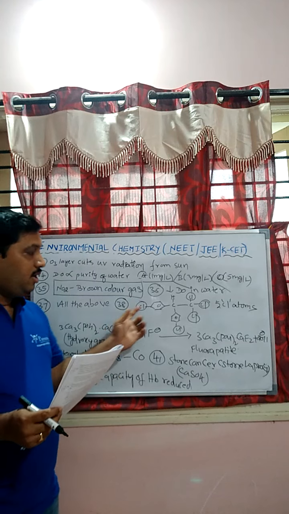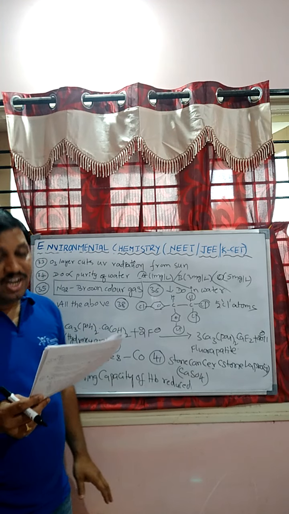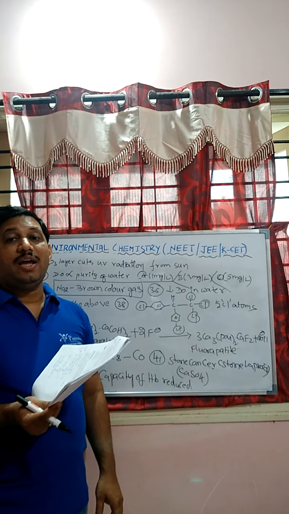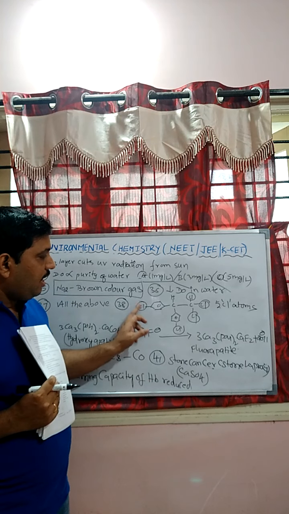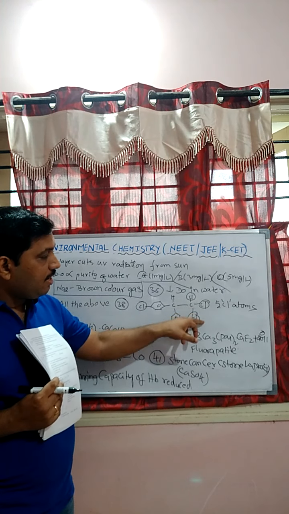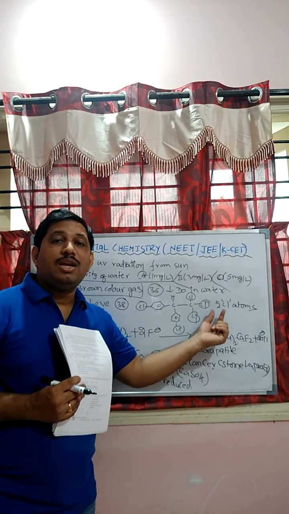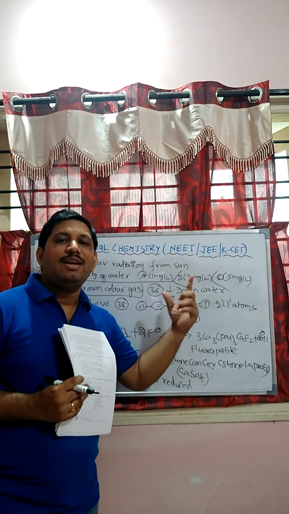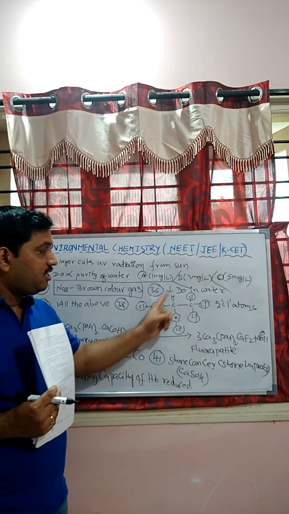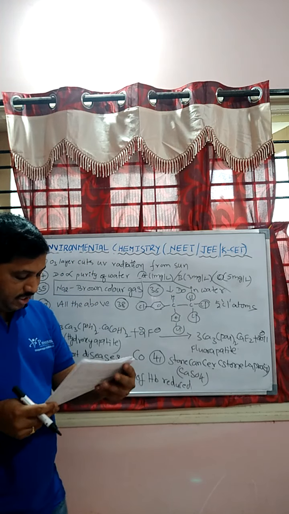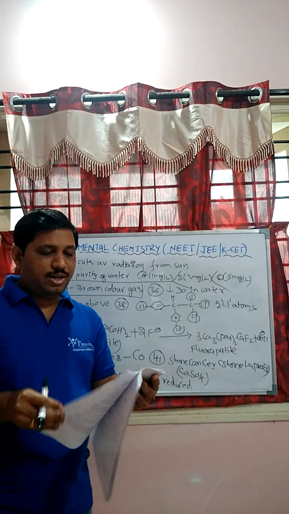Question 38, student. Which of the following is the structure of DDT? Dichloro diphenyl trichloroethane, which contains five chlorine atoms, is a non-biodegradable insecticide. Structure is also important, student. Next one, question number 39, student.